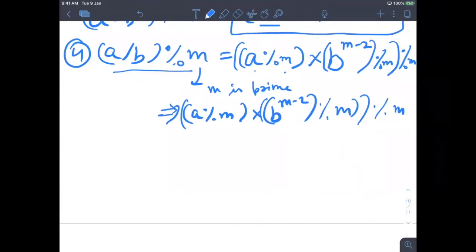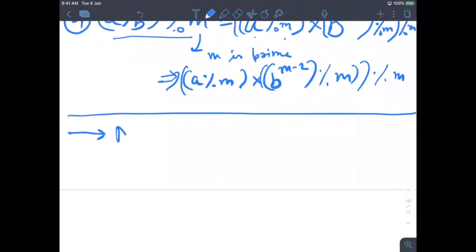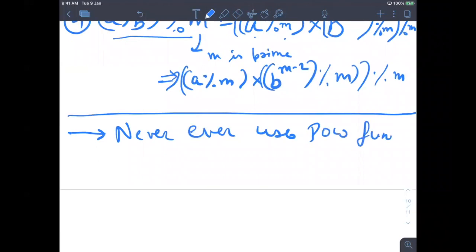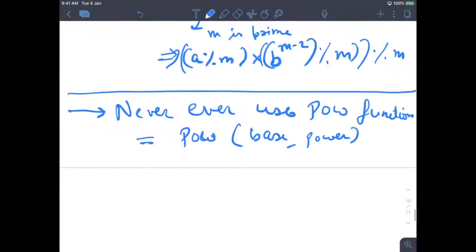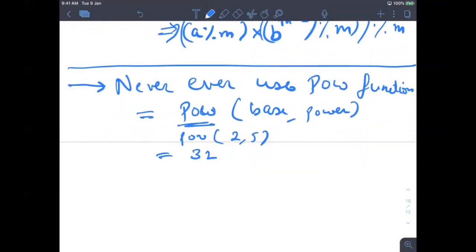I will just write one important thing for you guys: never ever use the POW function. Most people have definitely used pow, which is power. You give some base and some power. Those who know C++, there is a function, also in C, called pow. If you write power of 2 to the power 5, it should give you 32. The problem is, it returns a double.